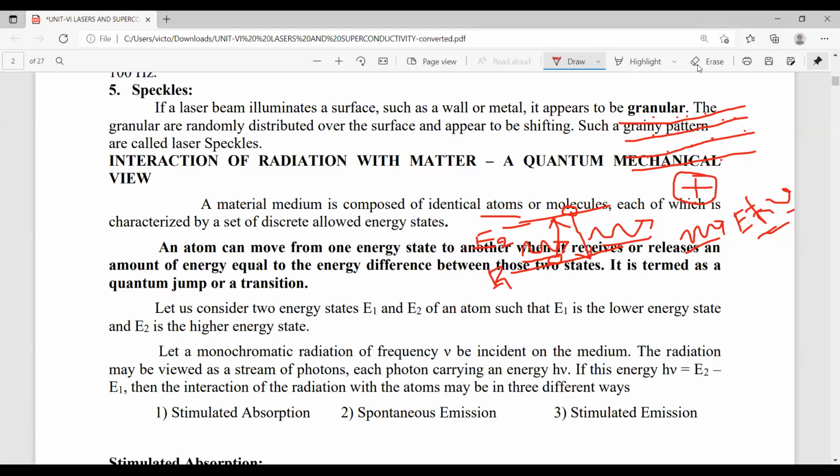That means whatever the transition, whether from lower to higher energy level or higher to lower energy level, whether energy is released or received, this transition is nothing but a quantum jump.